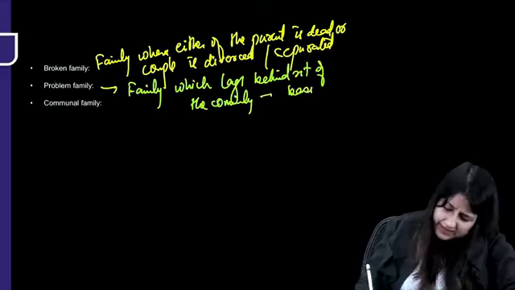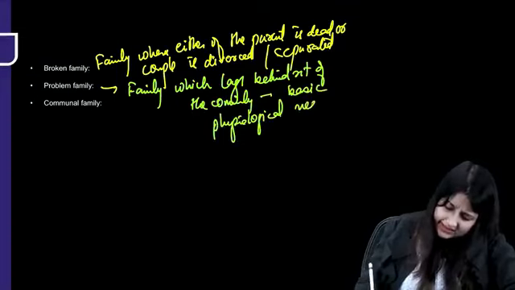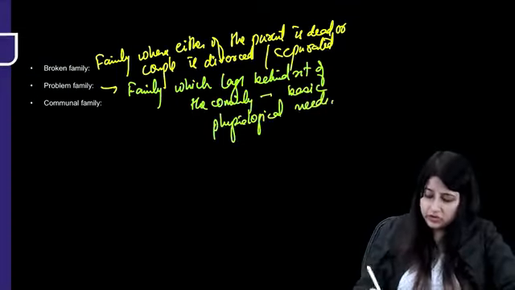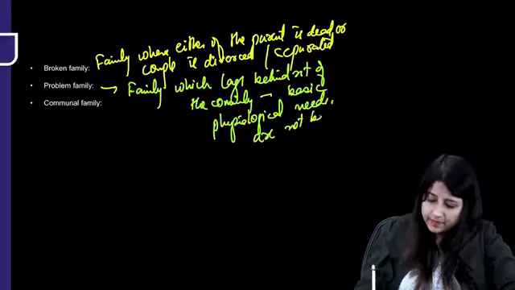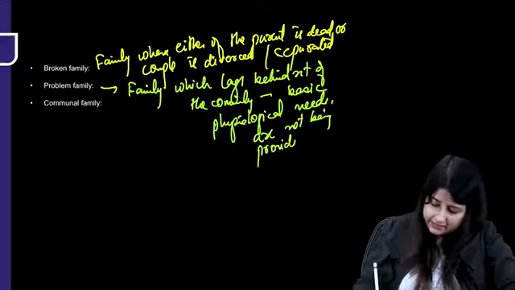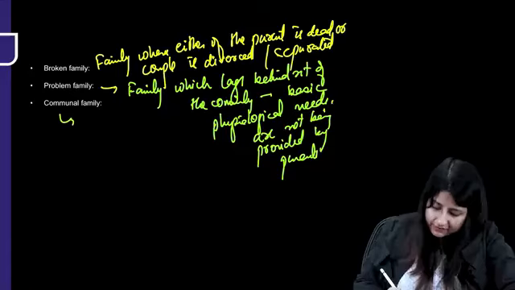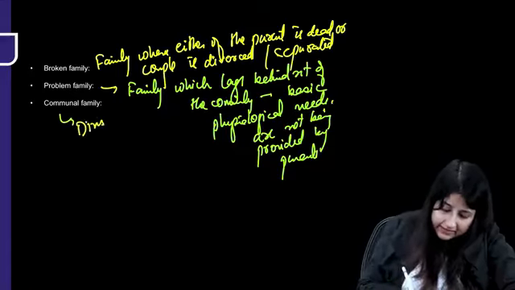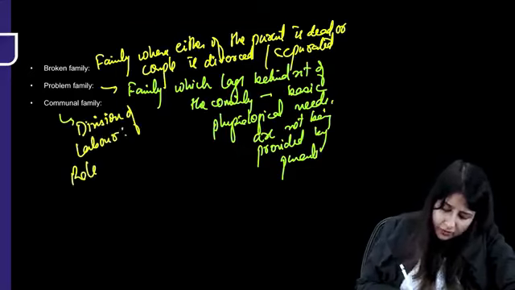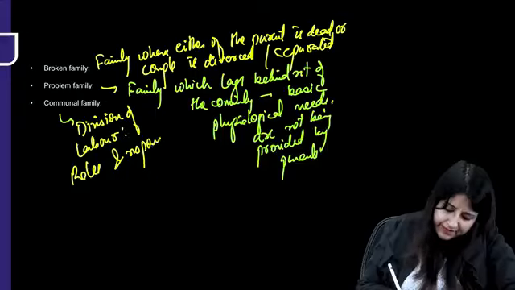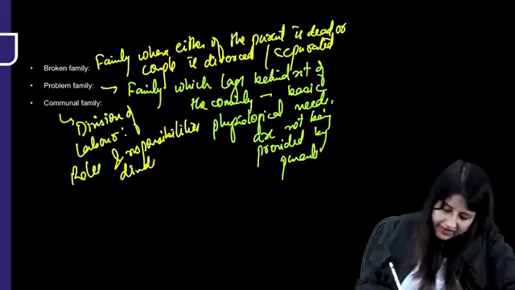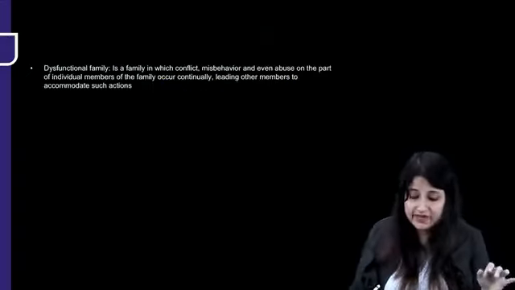It means that the basic physiological needs, the love, security, physiological needs are not being provided by parents. Okay, what is communal family? A family where there is division of labor. Division of labor means the roles and responsibilities of the members have been distributed. Okay, so these are very, very important definitions. Broken and problem definitely come.